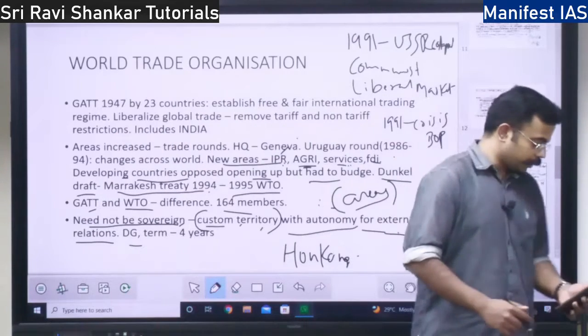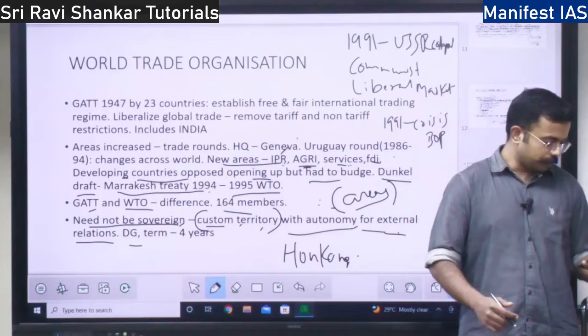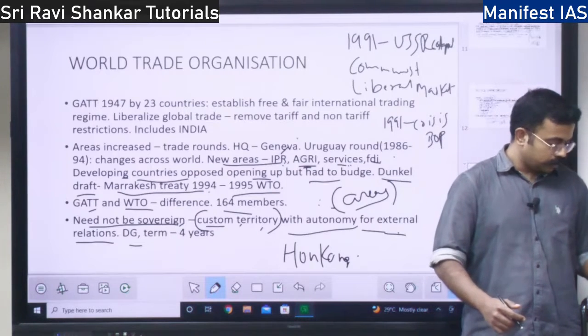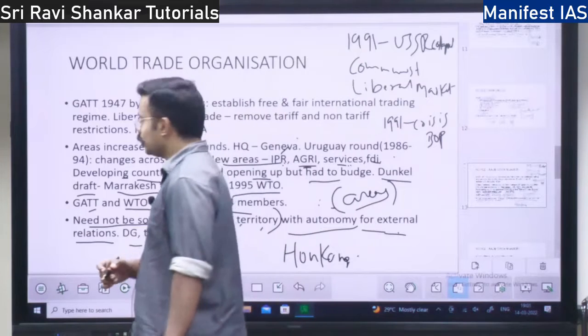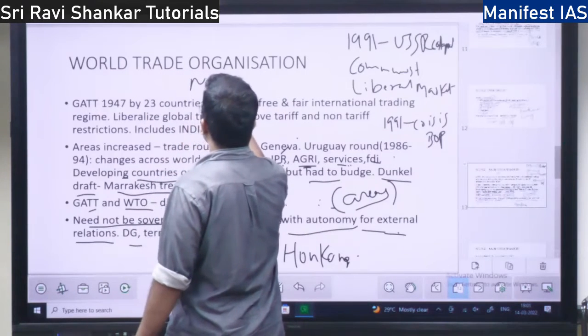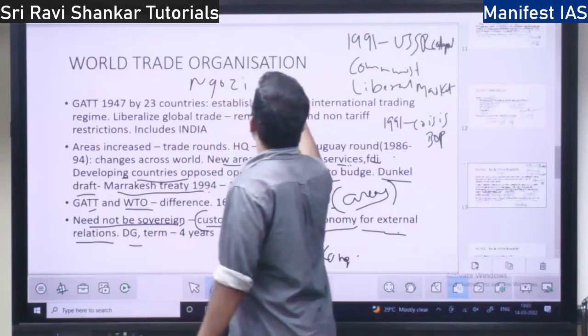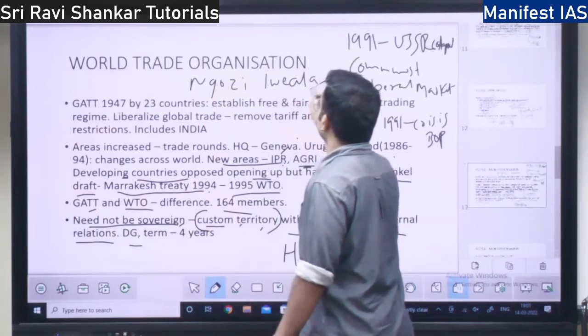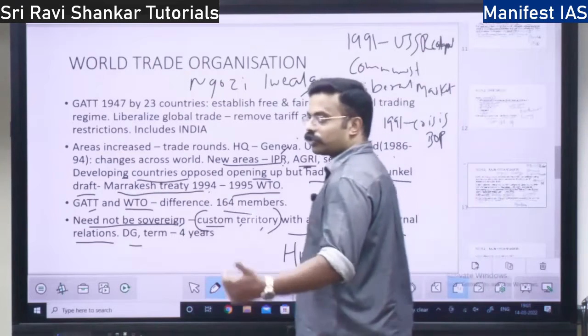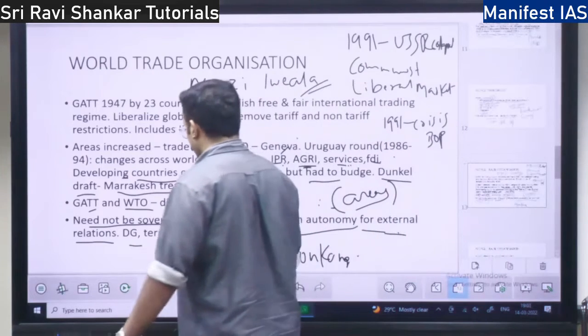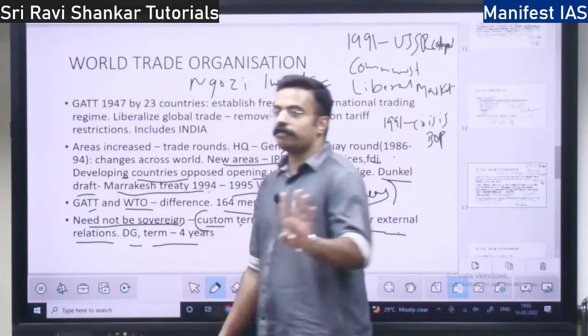So the name is not important. It is anyhow difficult to remember, right? You can just remember the first name, Ngozi Iweala. So earlier it was Roberto Azevedo. It was easy to remember. So the term of the DG is 4 years.